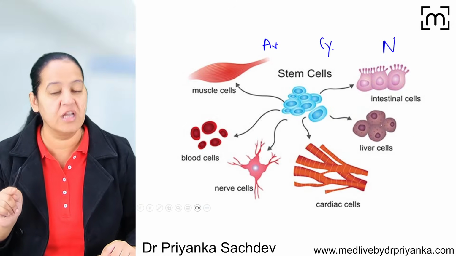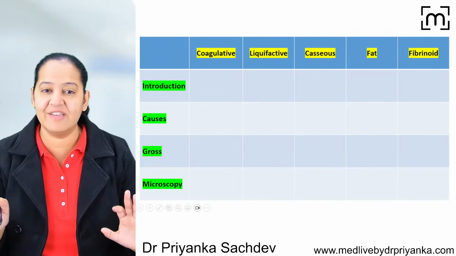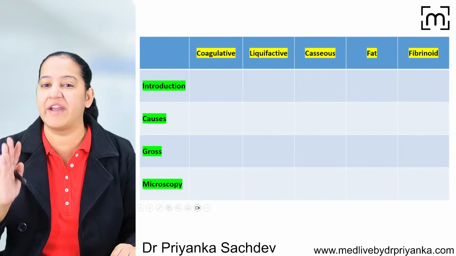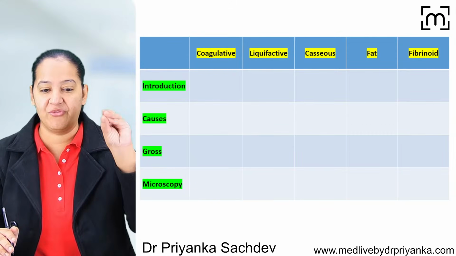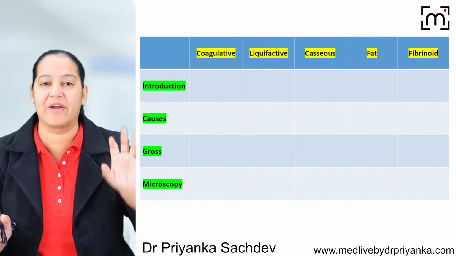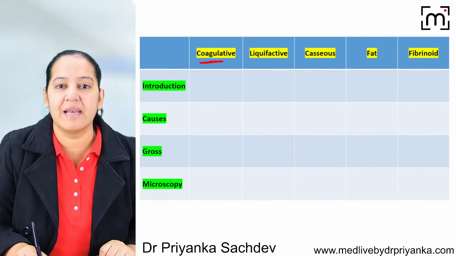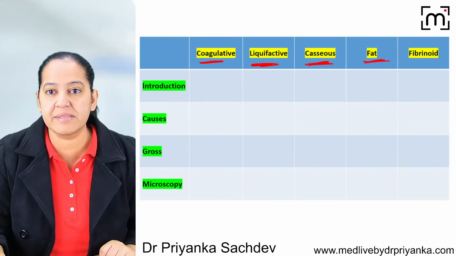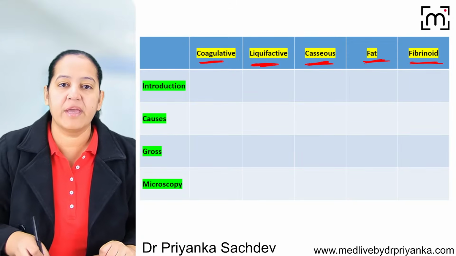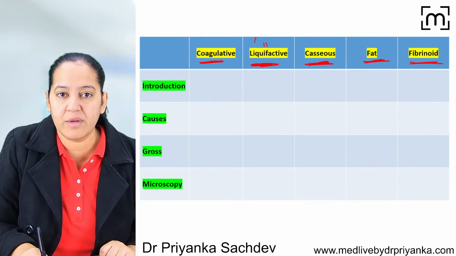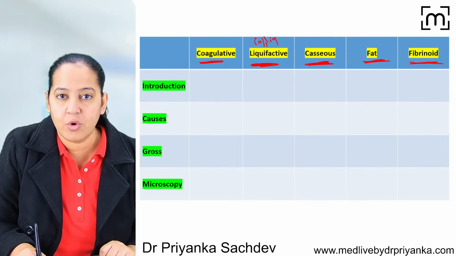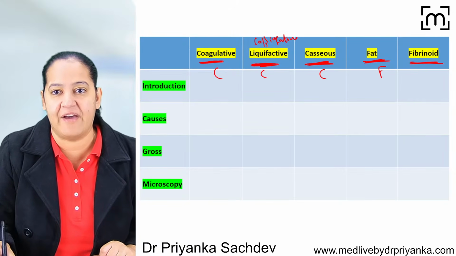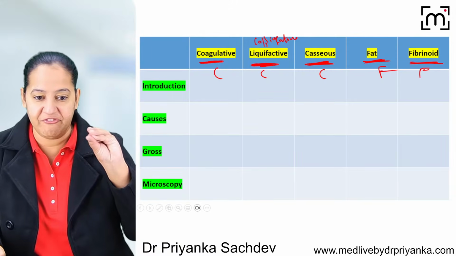You got this concept? If you got this concept, it's very easy for you to understand the differences between 5 type of necrosis. Let me start with 5 type of necrosis. There are 5 type of necrosis: coagulative necrosis, liquefactive necrosis, caseous necrosis, fat necrosis, and fibrinoid necrosis. Liquefactive necrosis is also known as colliquative necrosis. So we can say triple C double F is the mnemonic. You can learn the 5 type of necrosis.